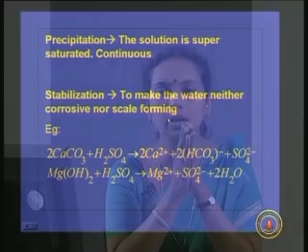We can make the water undersaturated by adding acid. With respect to pH, as the pH lowers, the solubility of calcium carbonate increases, so we can make it undersaturated. But if the acidity of the water is too high, then what will happen? It will become corrosive.